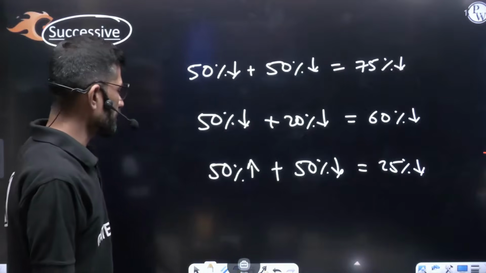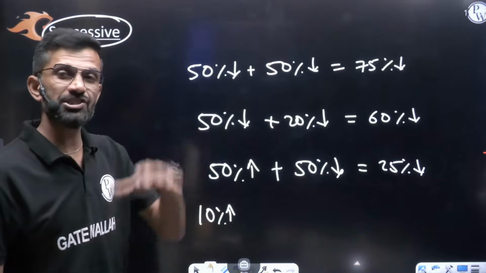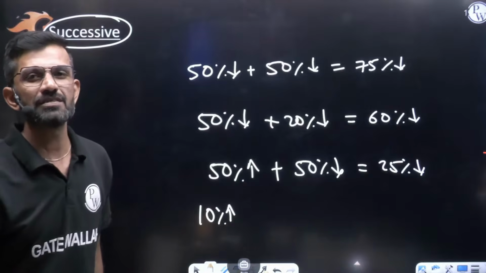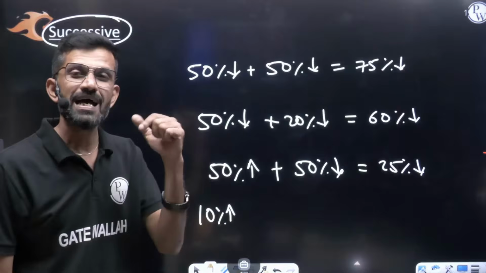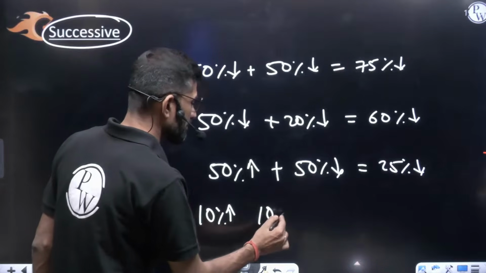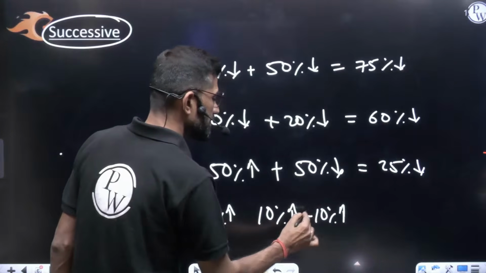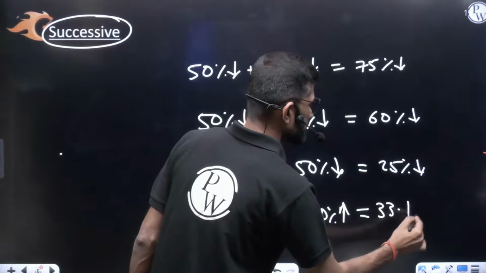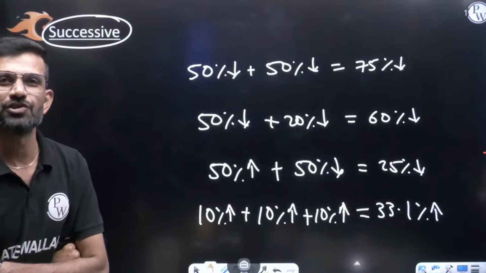Consider the population of a city, every year it increased by 10%. Then what will be the percentage increase after 3 years as compared from today? After 3 years means 3 times 10% increase. It won't be 30% increase, but it will be directly 33.1% increase in the population. How to sort out this type of question?